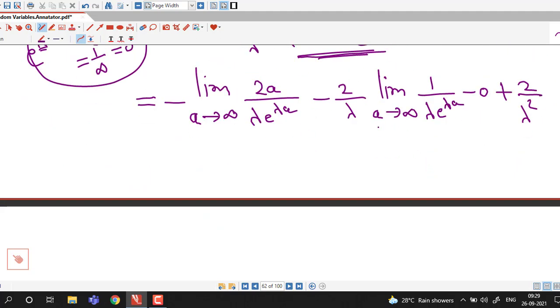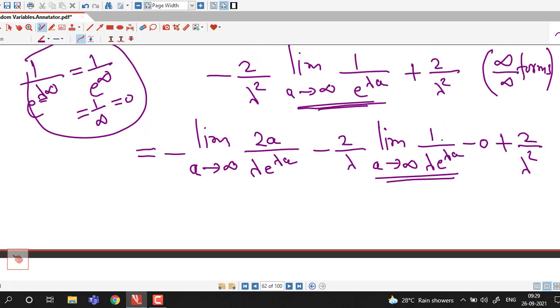Now same thing here, limit of this is also 0 because we have 1 over lambda into e raised to lambda a. If I take a tending to infinity, I have 1 over lambda into e raised to infinity, and lambda is positive, so I have 1 over infinity, which is 0.